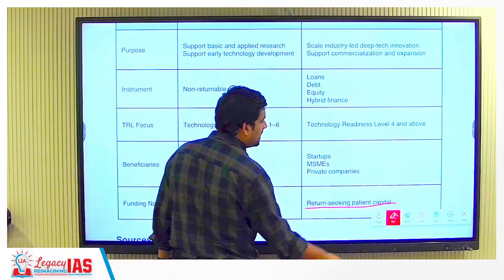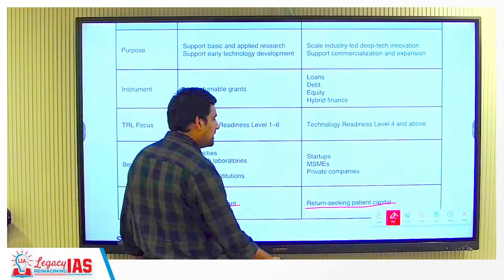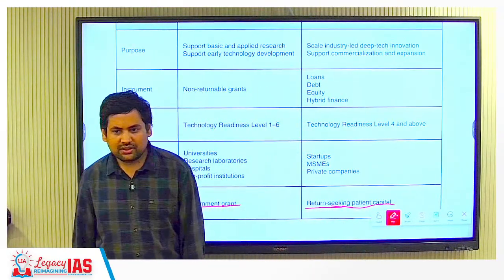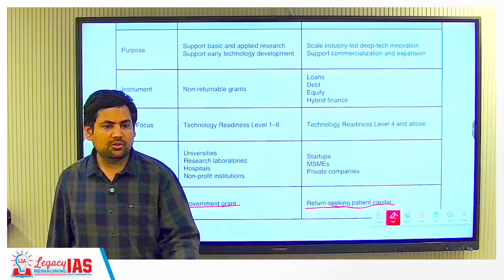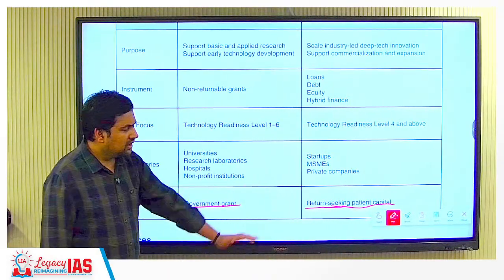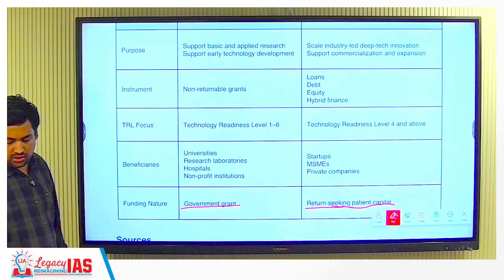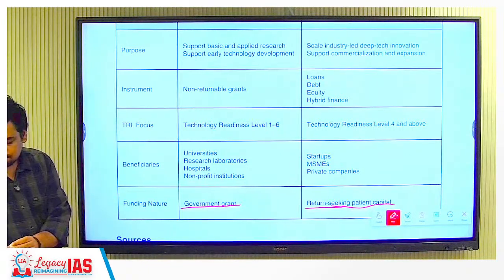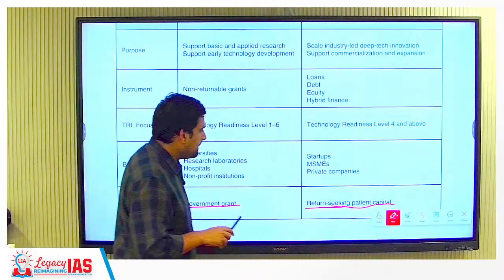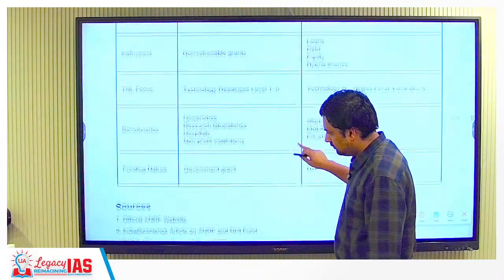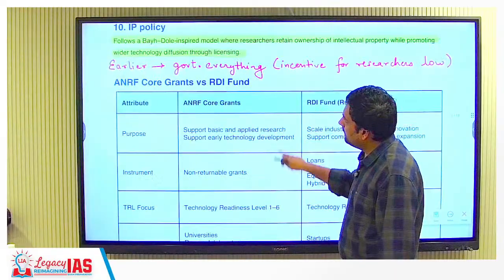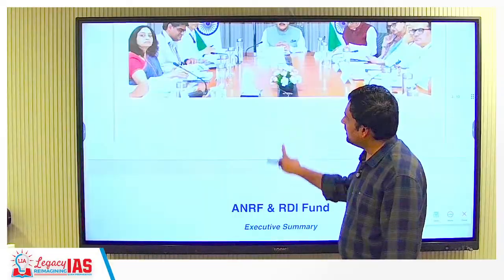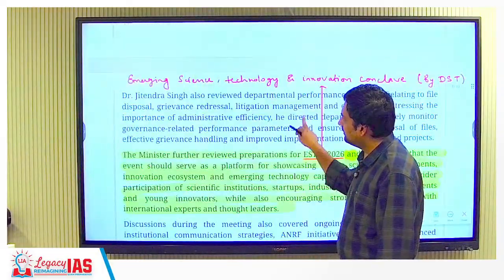Here it is return-seeking patient capital. Why is it called patient capital? Because the government is not in a hurry. For example, private investors are usually in a lot of hurry: I have invested so much, now in 3 years I want this return. So that is why it is patient capital. Then now let's see this news also, what he said.